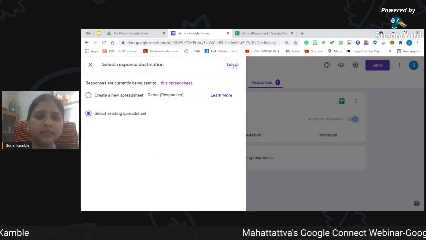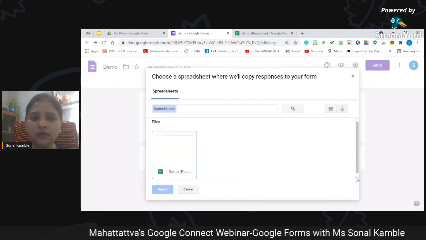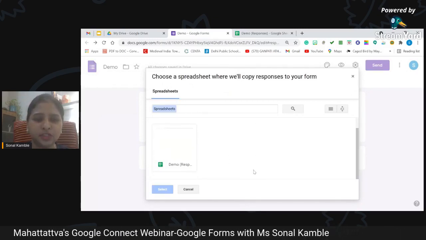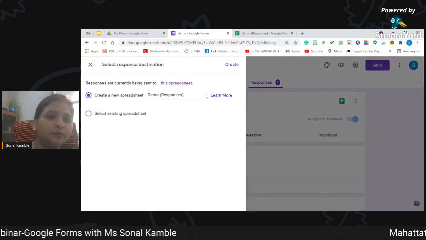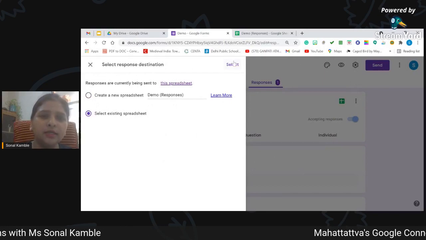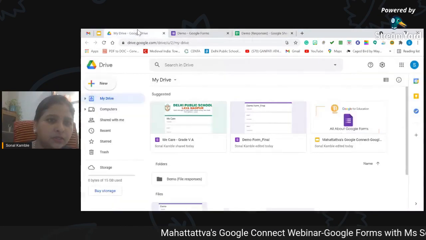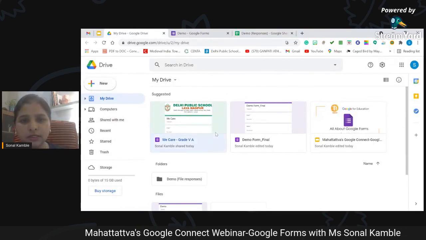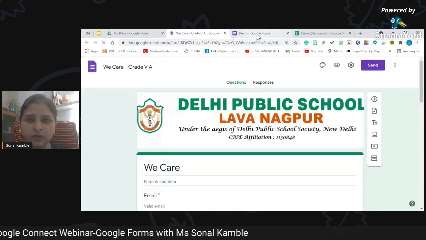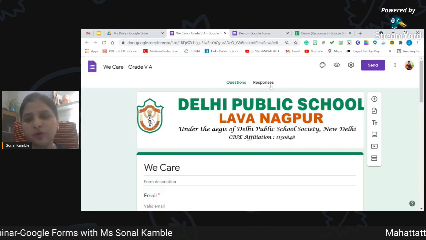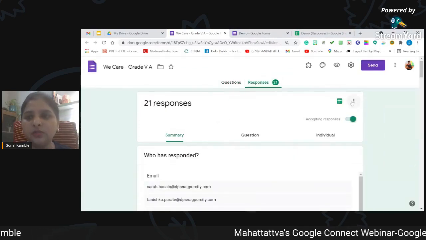Once I select existing spreadsheet and I select this, you will see that these are the existing spreadsheets for me, as this is the new form, and now it is the same one. Just give me a minute, please. I will just open this and take the responses of this form on my current one, because this is also created by me, so I'll be able to do it.